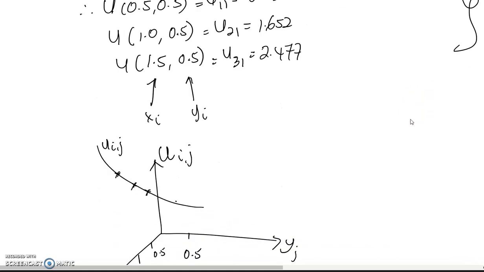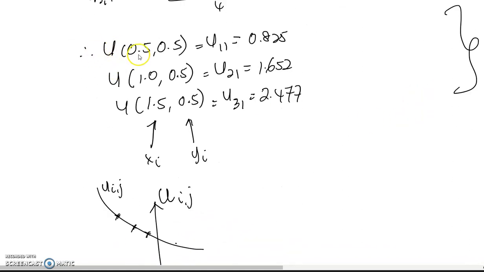So now the answer is, when x equal to 0.5, y equal to 0.5, the value is 0.825. When x equal to 1, y equal to 0.5, the value is 1.652. When x equal to 1.5 and y equal to 0.5, the value of U is 2.477.